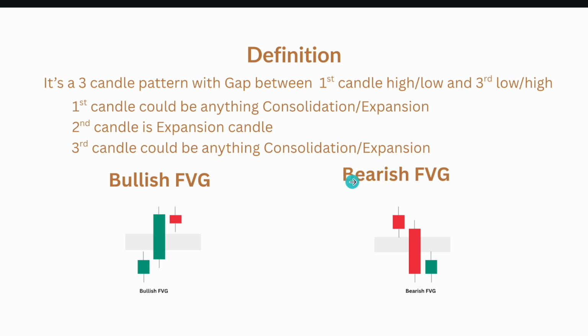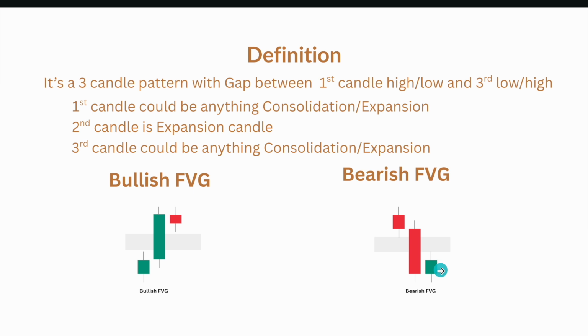In a bearish scenario, we have a first candle which could be anything, respect or disrespect candle, consolidation or expansion candle. The second candle will be an expansion candle, a bearish expansion candle or bearish disrespect candle, whose close is below the first candle's low, which is the requirement for an expansion or disrespect candle.